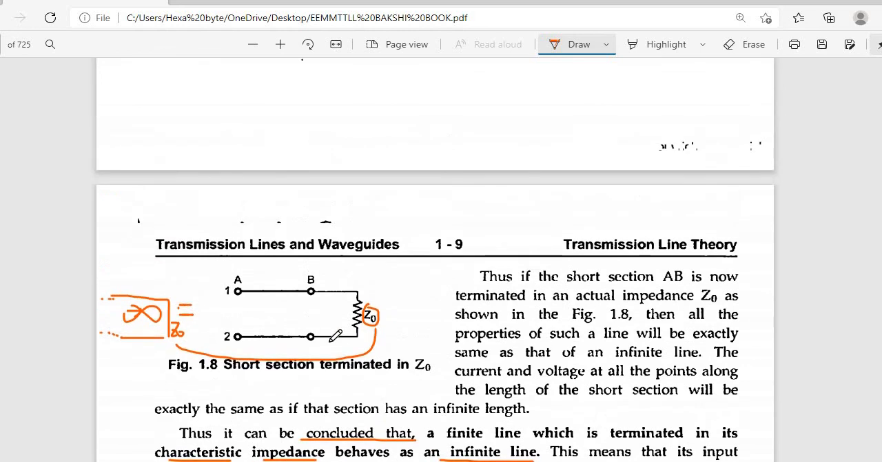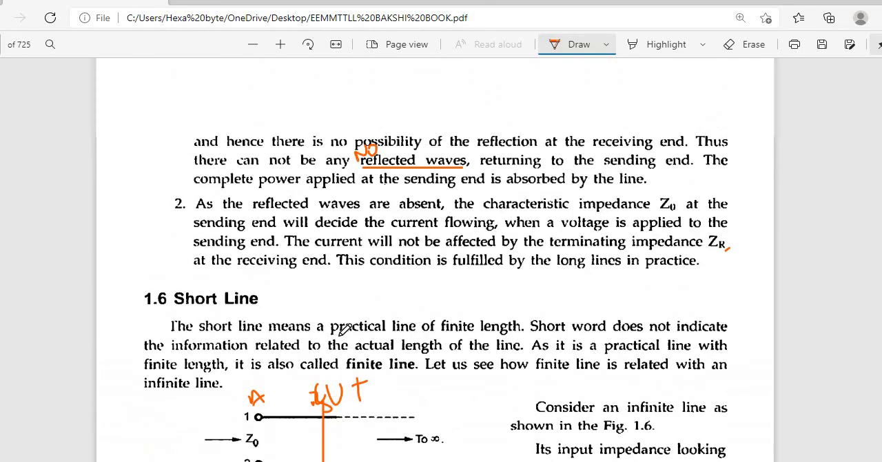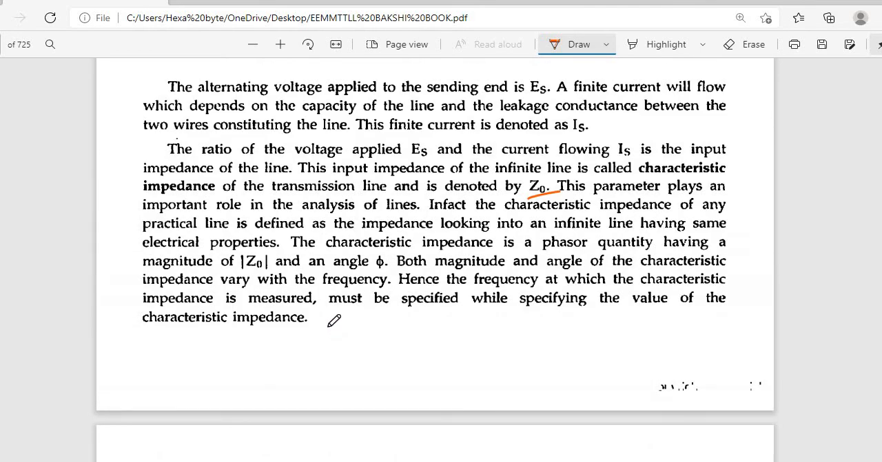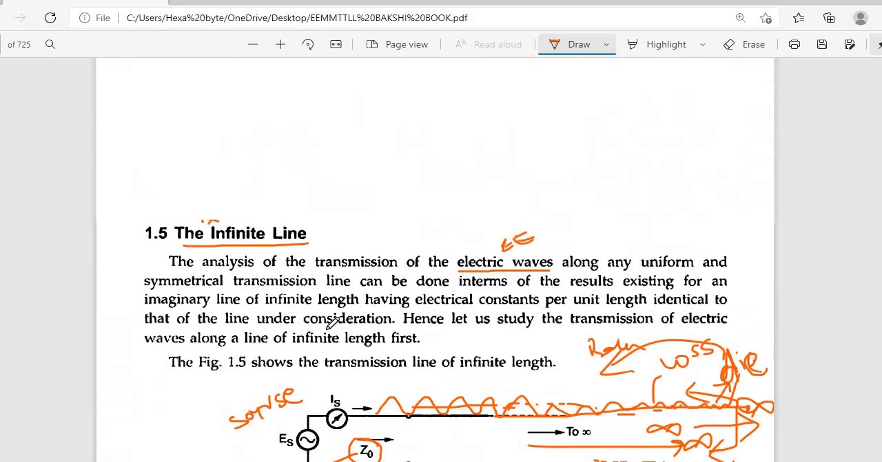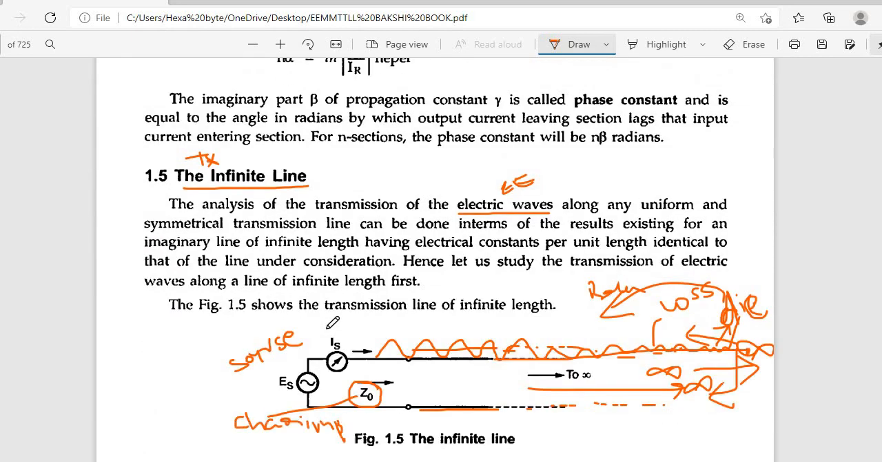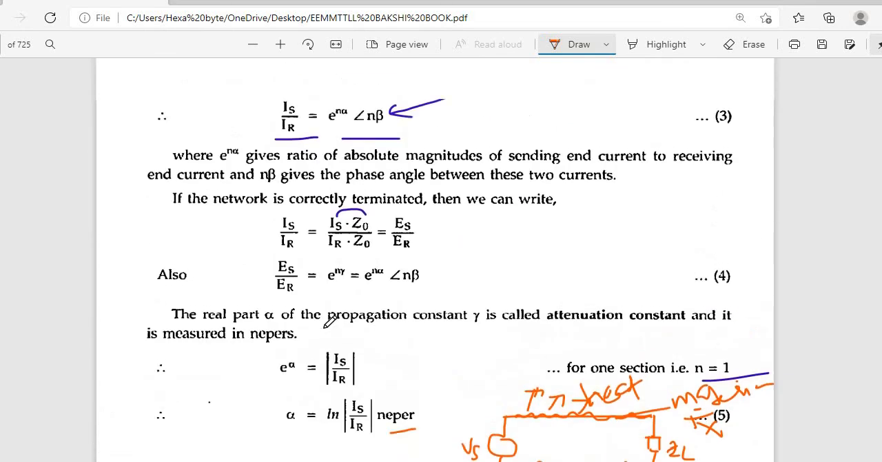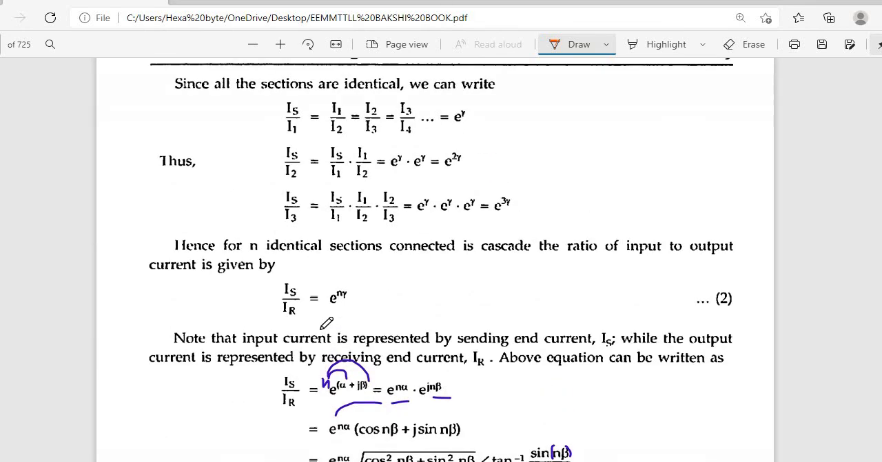So that is the characteristic impedance, propagation constant gamma, attenuation constant alpha, and phase constant beta that we studied today. Further, we will discuss in the next class.